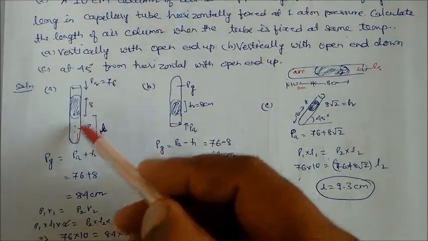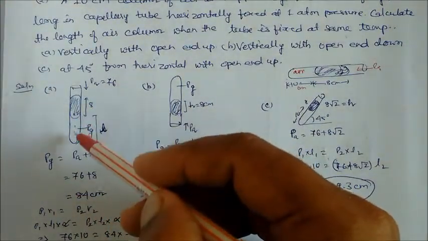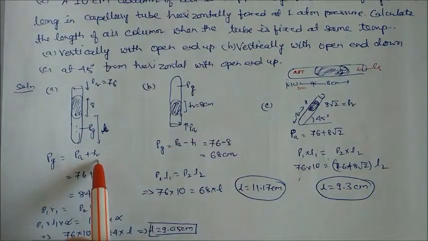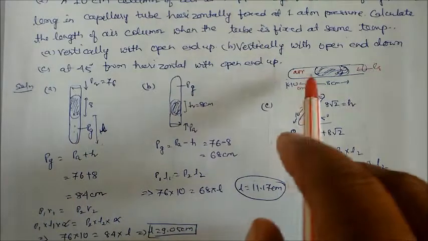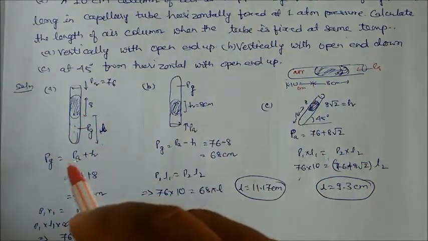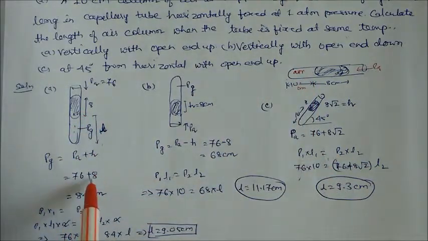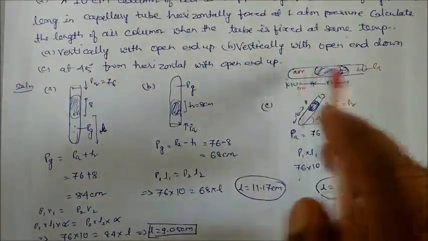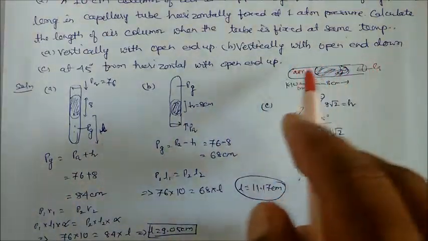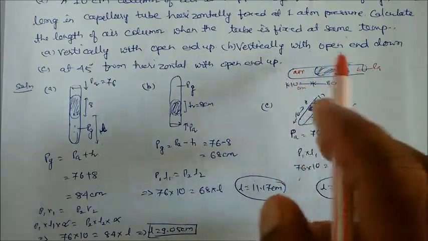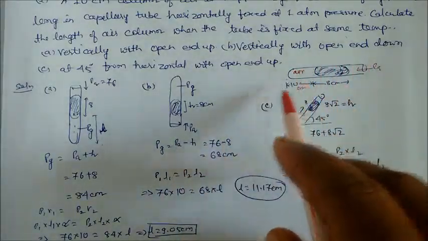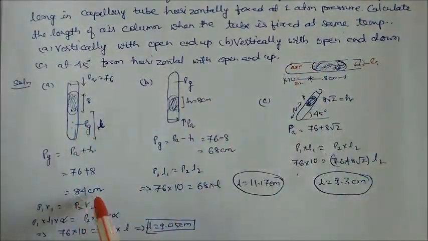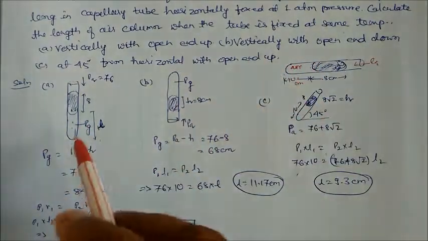So this gas will exert pressure. We know the pressure of the gas is equal to pressure of the air plus pressure of the height. So definitely this length, which was 10 centimeter, will be reduced. So it becomes 76 plus 8, because in this condition pressure is equal on both sides. If the pressure is equal on both sides, we can use Boyle's law equation. So what will happen here? This gas is getting pressure of how much? 84 centimeter.